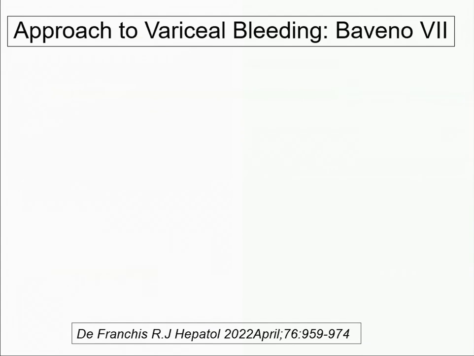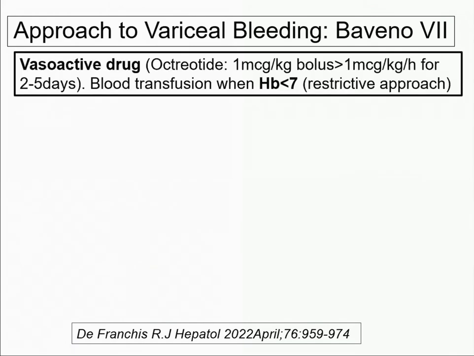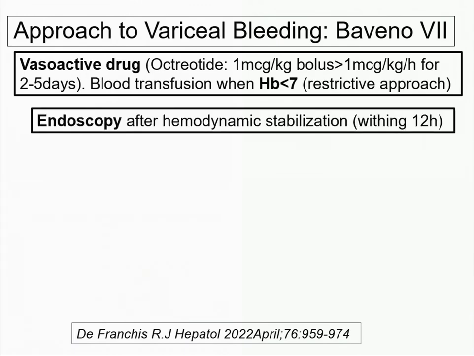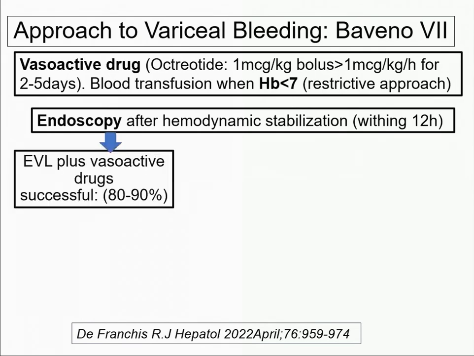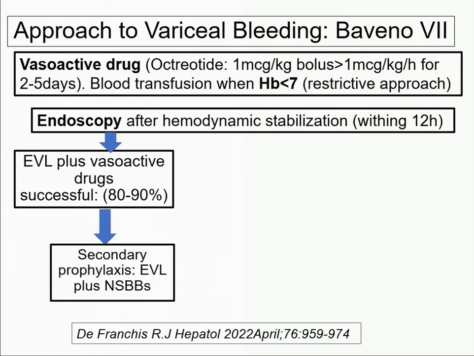Now, this is the latest guideline given by Baveno 7 in April 2022 on the approach to variceal bleeding. All patients should be started on a vasoactive drug. We use octreotide, and transfusion when the hemoglobin is less than 7. After stabilization, endoscopy is done within 12 hours and endotherapy will be started. When you do band ligation and start a vasoactive drug, in 80 to 90% of cases bleeding will be controlled, and subsequently the patient will need secondary prophylaxis till eradication of the varices.